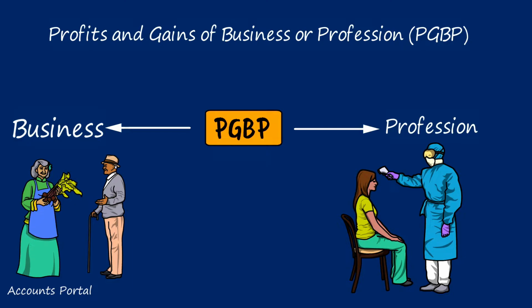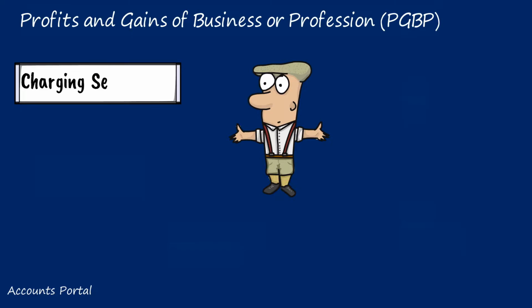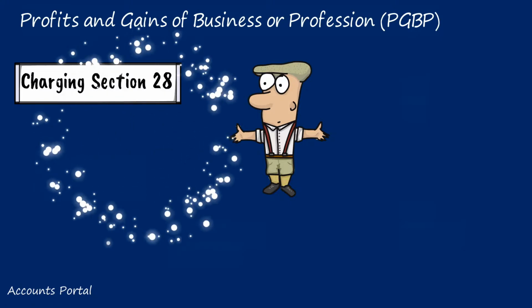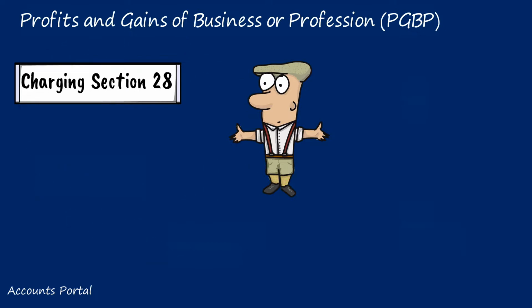It really does not matter because both of them come into the same head of income. The peculiar thing about this head of income is the charging section. When I say charging section, this is the section that brings your income under the charge of tax. The peculiar thing about this charging section 28 is that it does not tell us when, or in which year, the income is to be taxed. It only tells us what income should be included in this head of income.